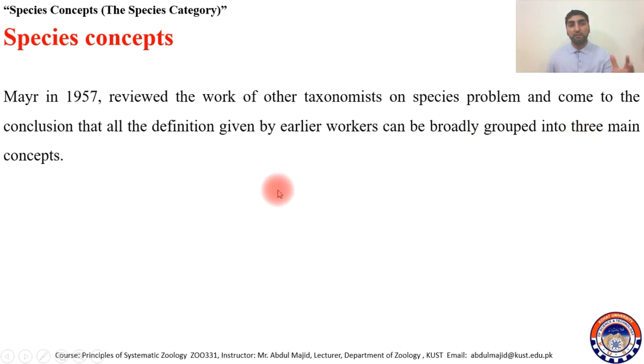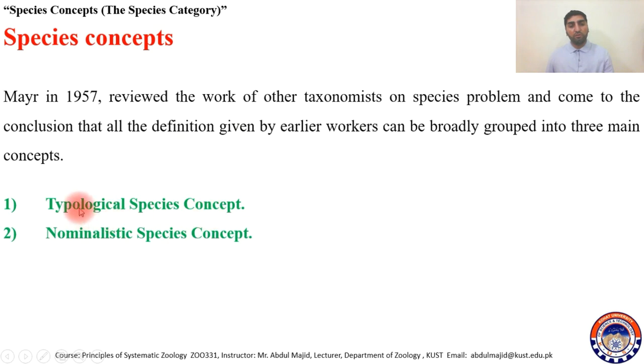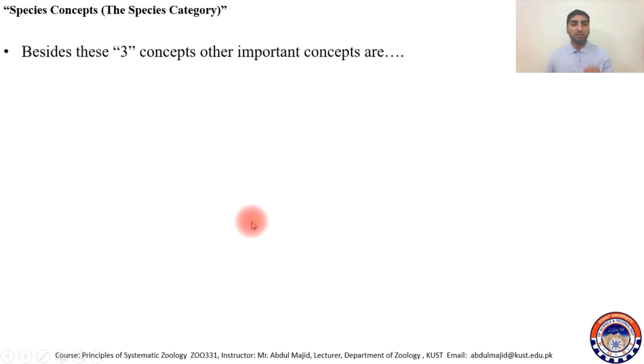There are many other concepts, and we will discuss them, but there are three main concepts: the typological species concept, whose supporters had the idea that species is fixed, and then the nominalistic species concept, and then the biological species concept. So these three were the basic species concepts.